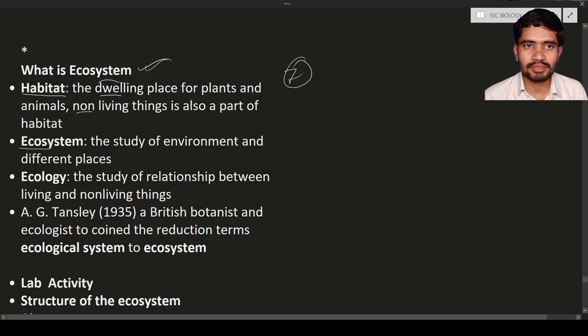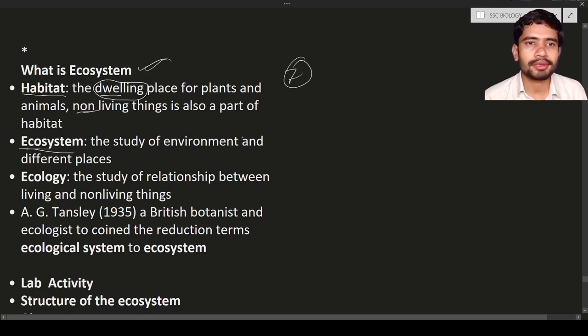So first of all, what is meant by dwelling? Dwelling is nothing but the place they live. Dwelling means the living place. So the plants and animals live in that area, which is known as a dwelling place. In that habitat, plants live and animals also live. Non-living things are also a part of the habitat. Okay, so next is the ecosystem.